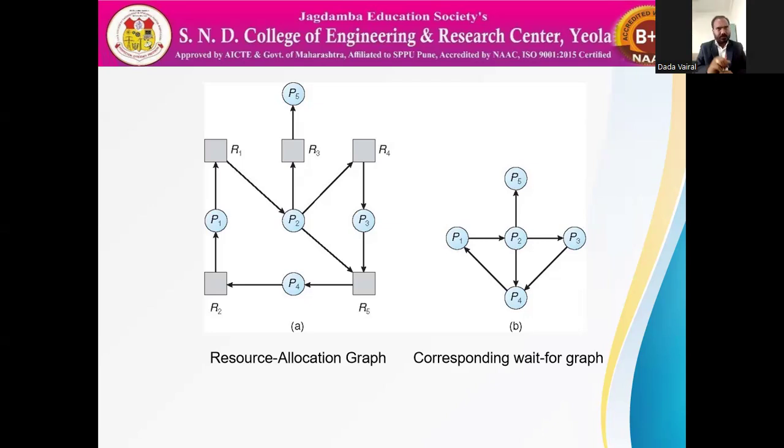P1 is waiting for P2. How? P1 is waiting for R1, and R1 is held by P2, so we directly draw that edge. P1 is waiting for P2, P2 is waiting for P5, but P5 is not waiting for anyone else. P2 is waiting for P3, P3 is waiting for P4, and P4 is waiting for P1. In this situation, deadlocks can occur: between P1, P2, P3, P4 and P1, and between P2, P3, P4 and P2. So many deadlocks occur at this time, which means the system is in an unsafe state.